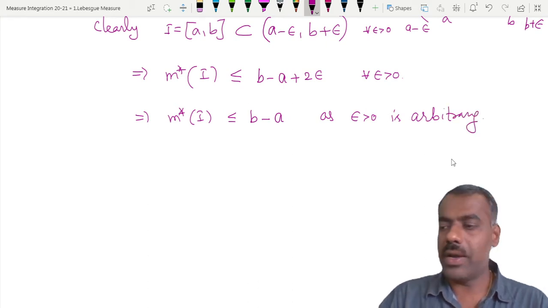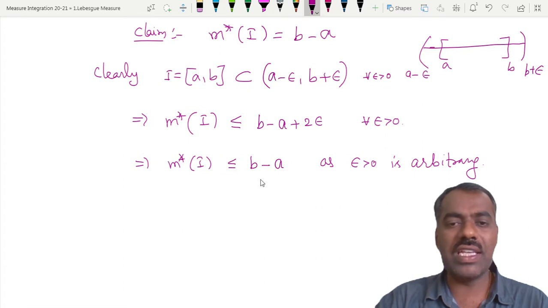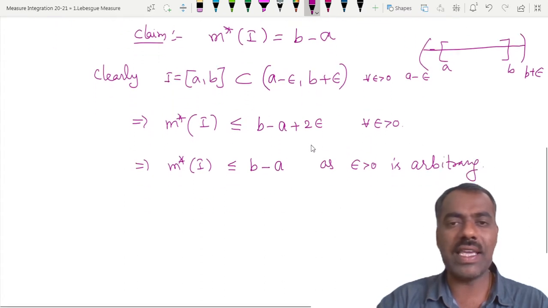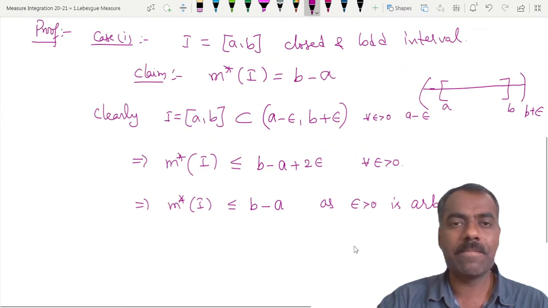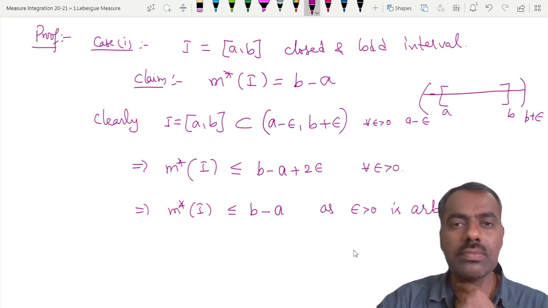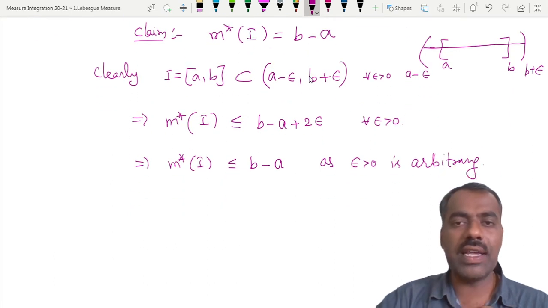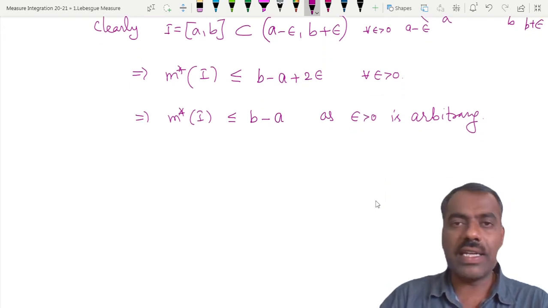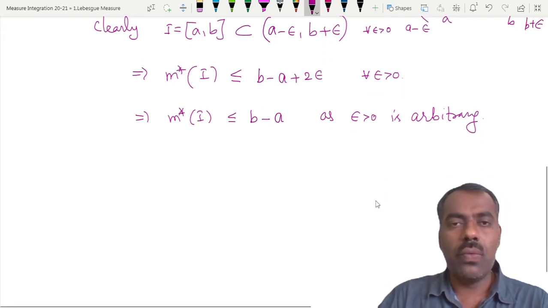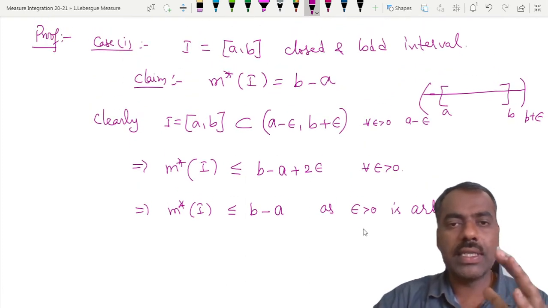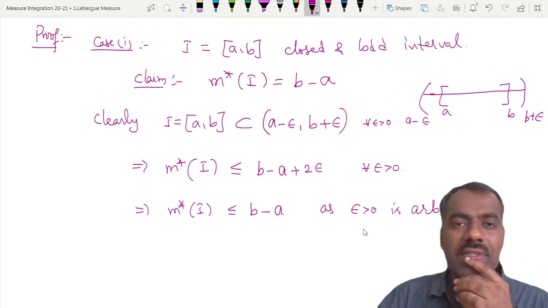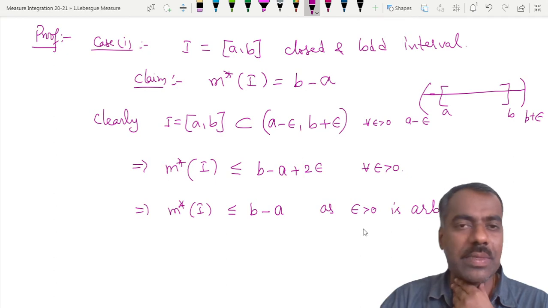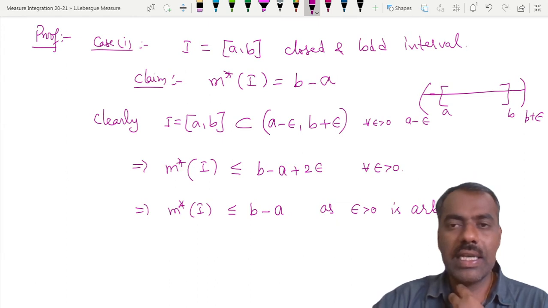Now we want to show that m star of I is greater than or equal to b minus a. Is this clear? If m star of I is greater than or equal to b minus a, then they are actually equal. So for that, whatever open cover you take, what do we know about this I, which is the closed interval a comma b? In first semester we have seen something about this closed and bounded interval. What do we know about that?